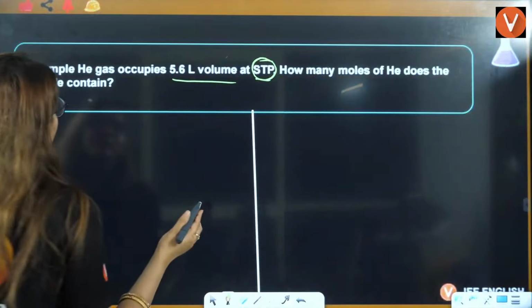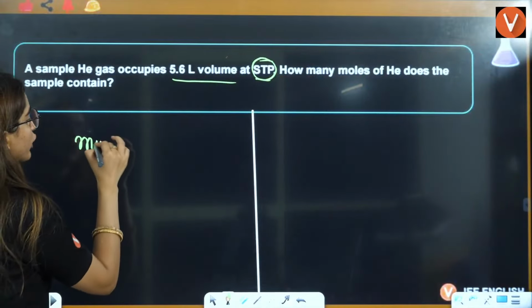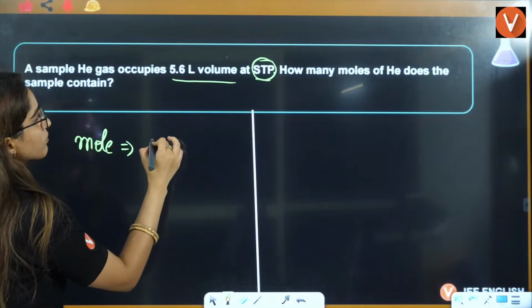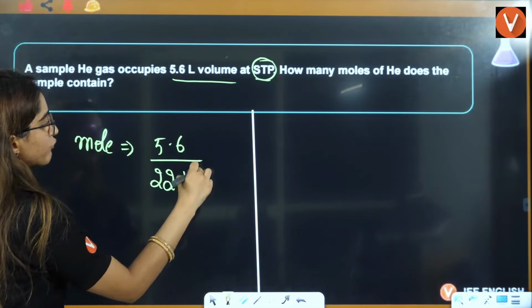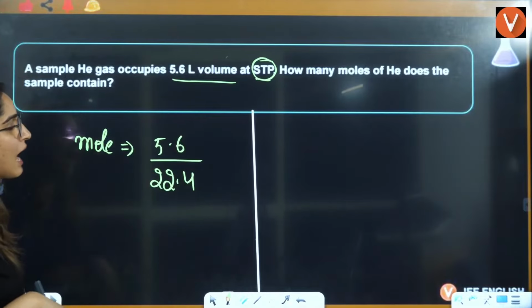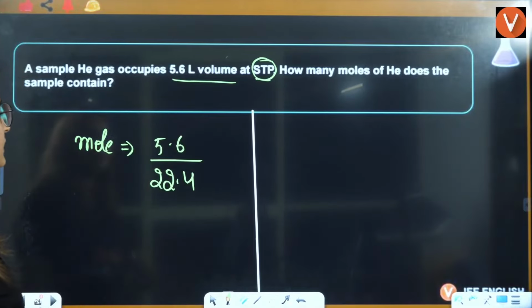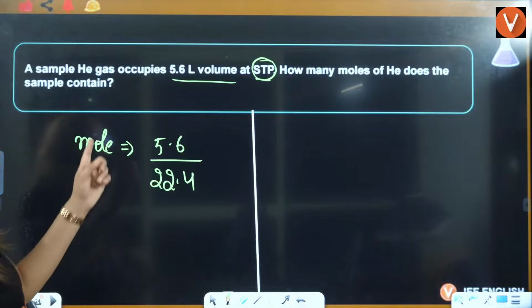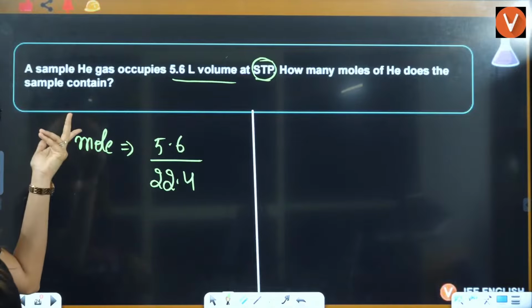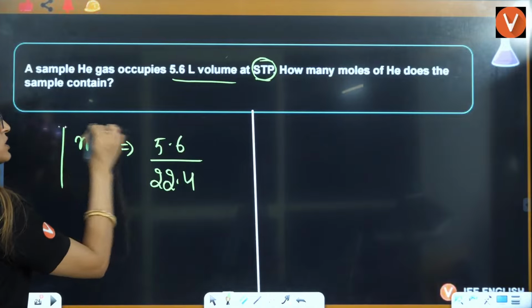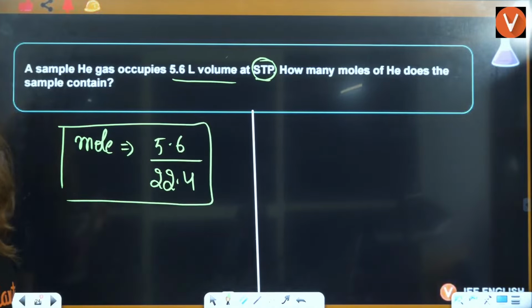So moles, again they are asking you in terms of volume. Given volume is 5.6, and at STP volume is 22.4, right? You divide it and you will get your answer here. How many moles of helium does the sample contain? Easily you can calculate. Mole is equal to 5.6 divided by 22.4. Calculate this and you will get your answer here.